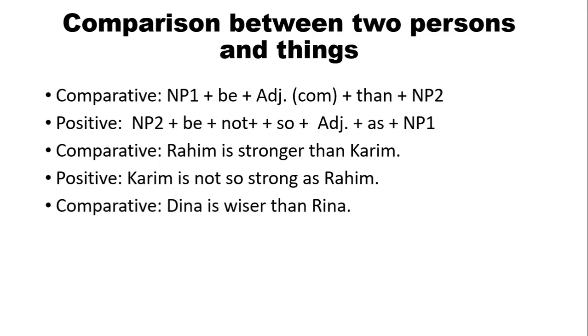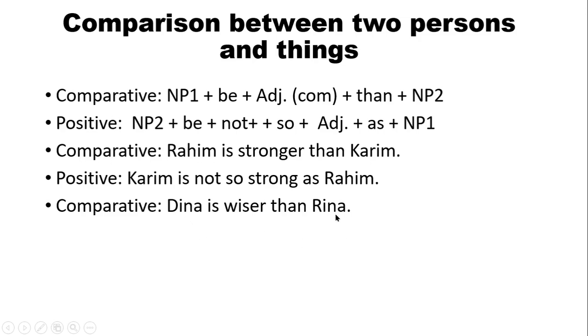So the comparative form: Dina is wiser than Rina. Here you see, this is NP1 and this is NP2. Again, what are we going to do? We are going to change this comparative sentence into positive. So firstly, we are going to write down NP2. Rina is NP2 here and Dina is NP1.